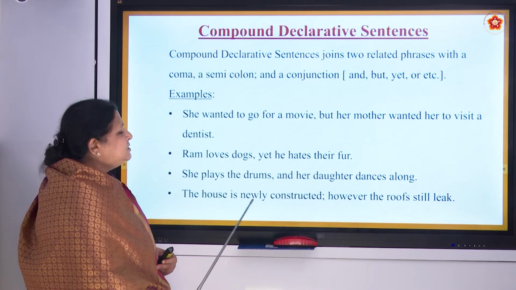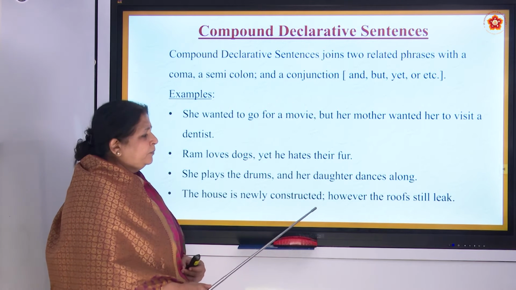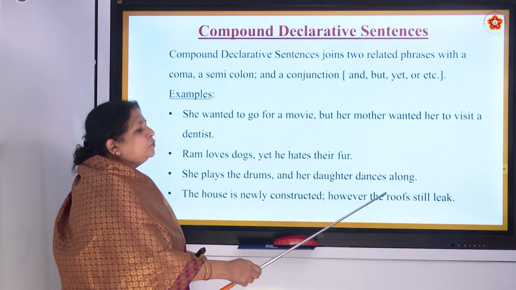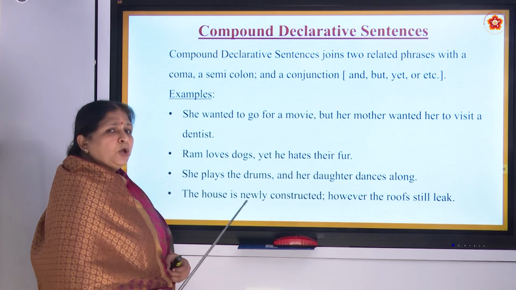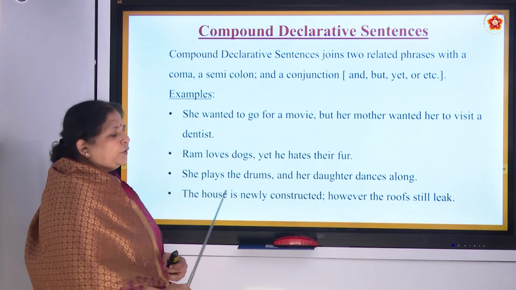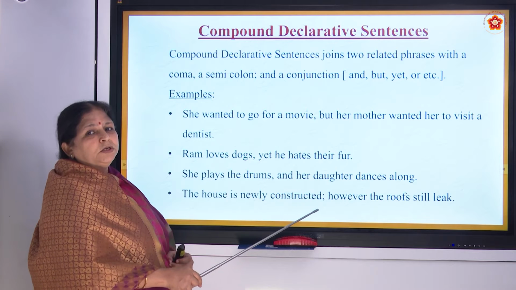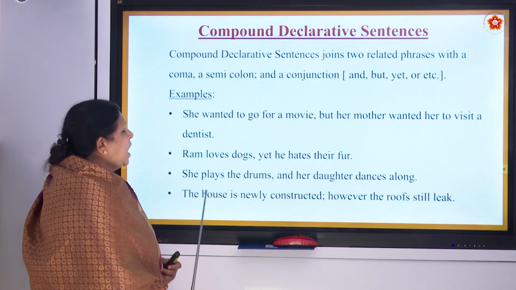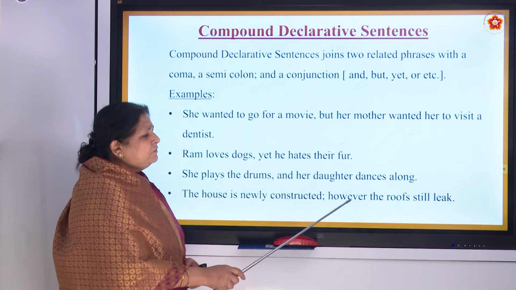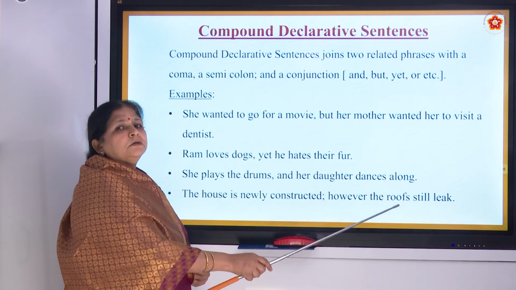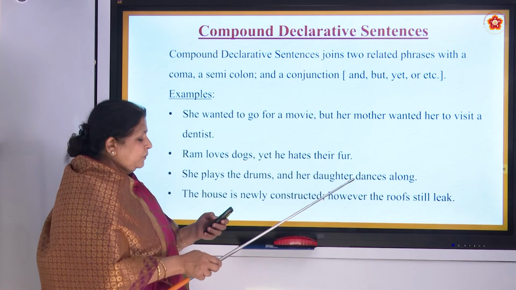The house is newly constructed, however, the roof still leaks. Now, you are telling about this house, not about two different people, so semicolon. The house is newly constructed, semicolon, however, the roof still leaks.